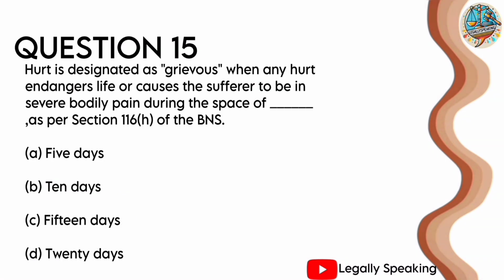Last question of this video. Question 15. Hurt is designated as grievous when any hurt endangers life or causes the sufferer to be in severe bodily pain during the space of or during the time of dash as per section 116H of BNS. Your options are option A, 5 days, option B, 10 days, option C, 15 days, or option D, 20 days.